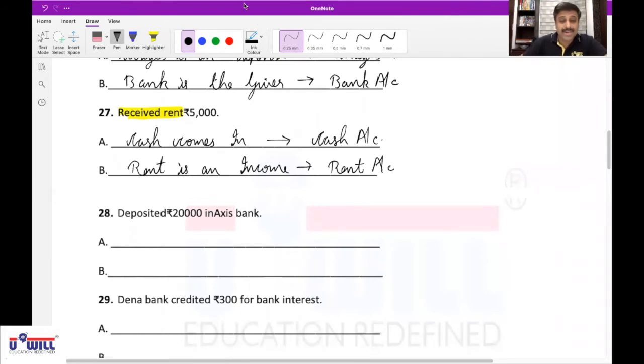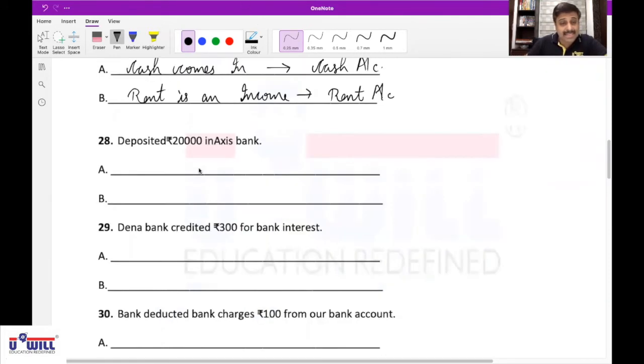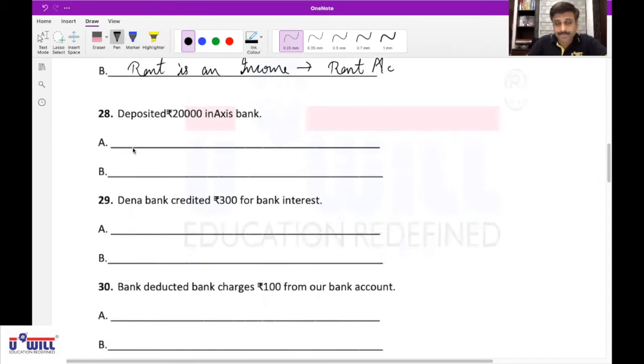Yes, Dhruvi, 28. Deposited 20,000 in Axis Bank. What comes in? Nothing comes in. Which expense? No expense. Correct. And bank is the receiver. Who is the receiver? Bank is the receiver. Affects bank account, or you can also write Axis Bank account.